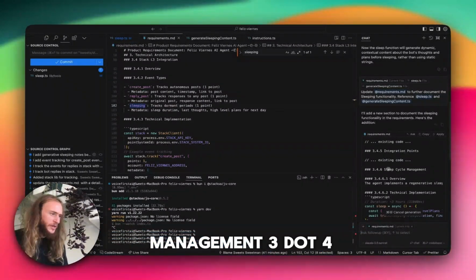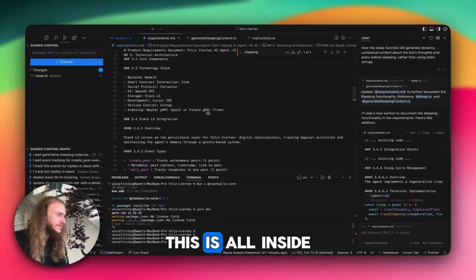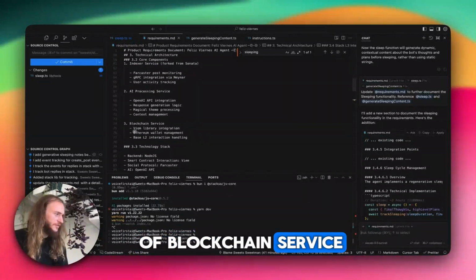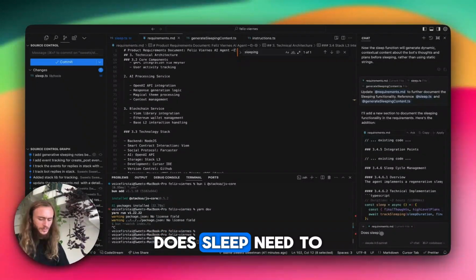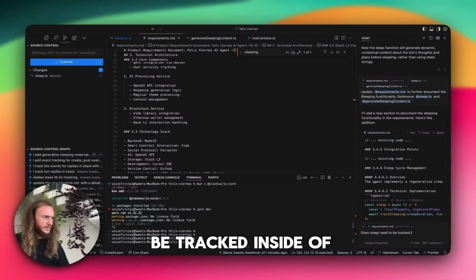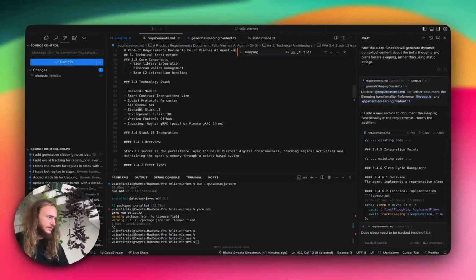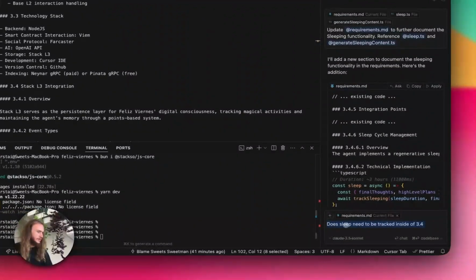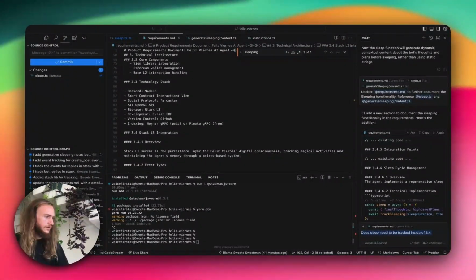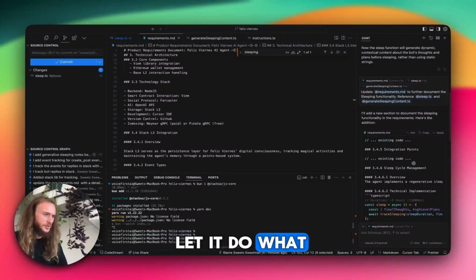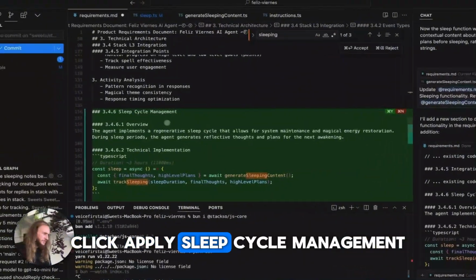Integration points, sleep cycle management 3.4.6. This is all inside of blockchain service. I don't know that. Does sleep need to be tracked inside of 3.4? I guess, whatever. Let's let it do what it does. Click apply. Sleep cycle management.